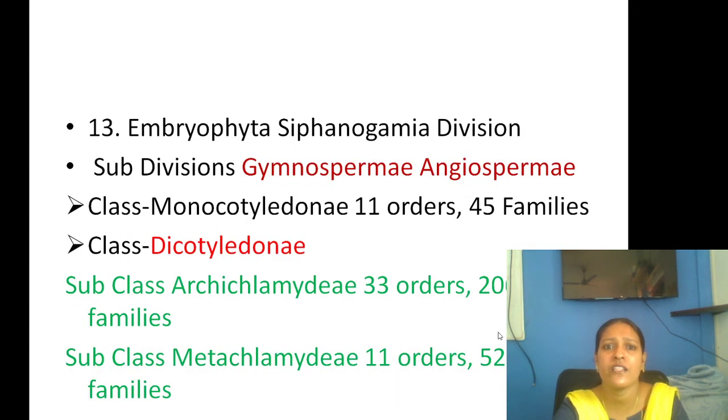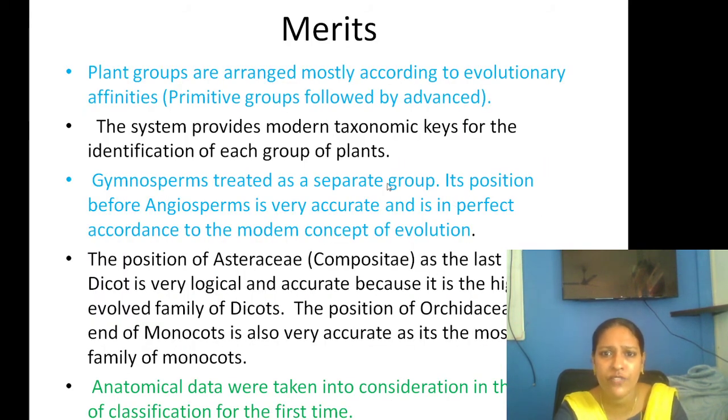Okay, so this is the short overview of that advanced system of classification of gymnosperms and angiosperms, and how angiosperms are classified and divided. So what are the merits of this? The merit is that plants are classified according to the evolutionary relationship. Here you could see a modern taxonomic key for the identification of these plants. The gymnosperms are completely separated, and the angiosperms' position is very accurate. We could see that Asteraceae is a plant family found across a cosmopolitan distribution, and it is a highly evolved family of dicots.